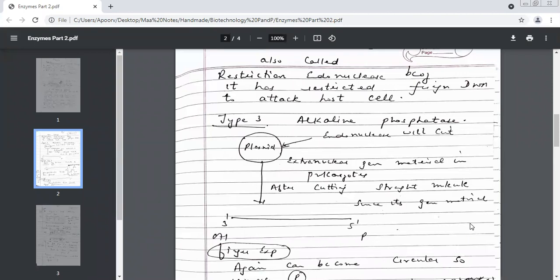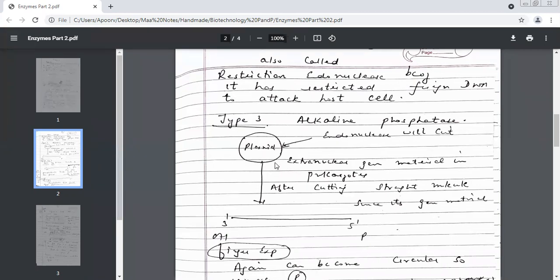Okay. Now we move on to the type 3 enzymes. Please name the third category of enzymes. Alkaline phosphatase. Now, before I tell you what is the function of alkaline phosphatase, understand this.